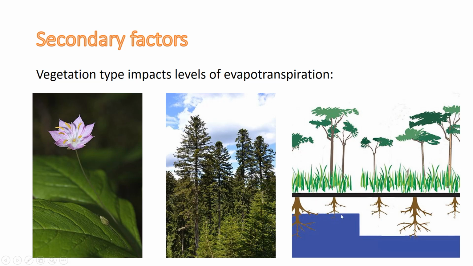Also, the availability of groundwater and the length of roots affect transpiration, because plants with longer roots are able to reach the groundwater level, uptake water and move it to the plants and leaves, and therefore the leaves transpire more water to the air, compared to those plants which have shorter roots.